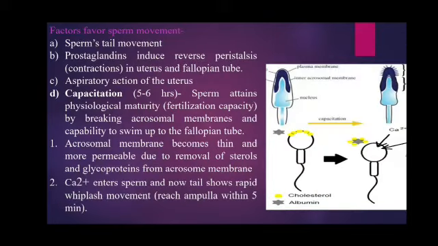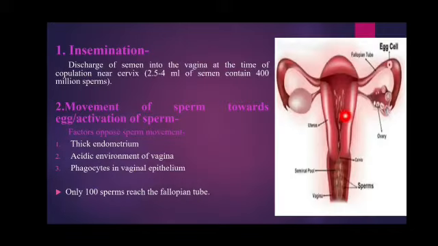So here most of the sperms will be killed. Only few hundreds will be able to cross this uterus and finally reach in this fallopian tube near this egg cell. So these are the barriers which oppose, or you can say reduce, the number of the sperms. Out of millions, only few hundreds are able to reach this fallopian tube.